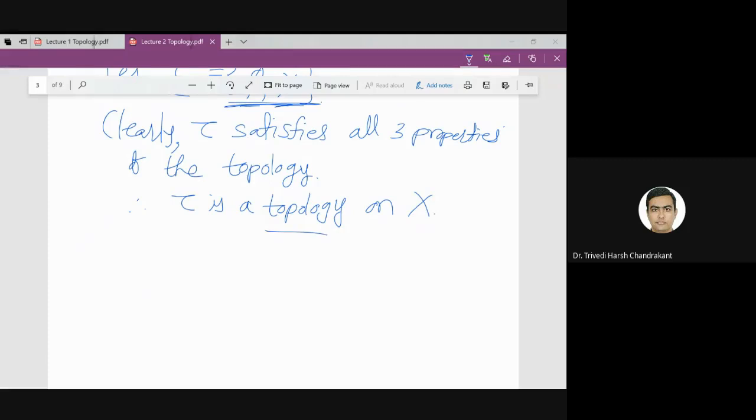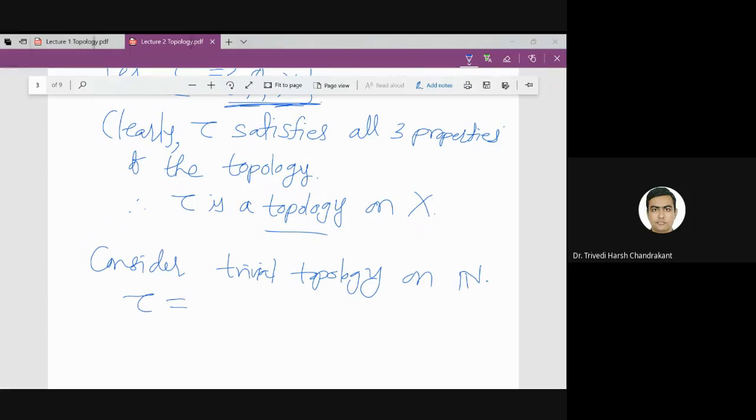If I say consider the trivial topology on the set of natural numbers N, then what is tau?